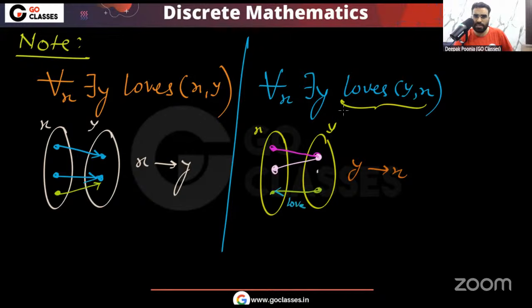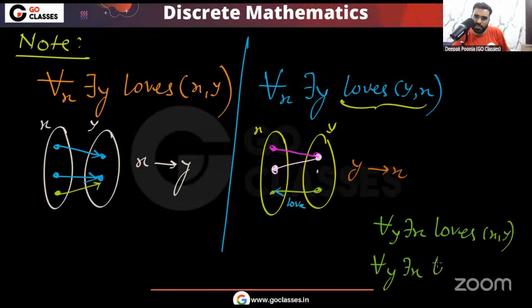Here, two more variations can be possible. For example, if I write for all y there exist x. These are two more variations. For all y, I can write like this: for all y there exist x, and here I can write loves xy. And another possibility is for all y there exist x loves yx.